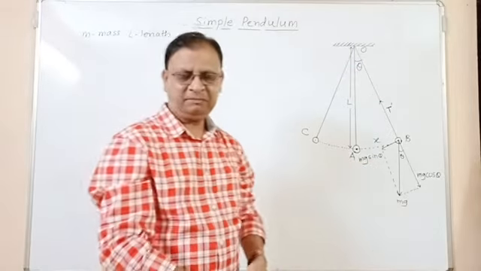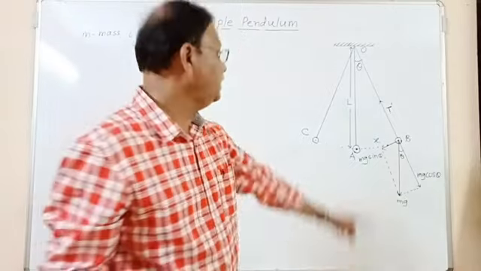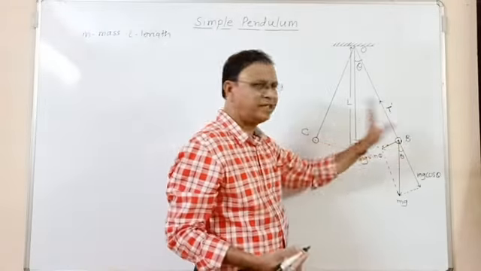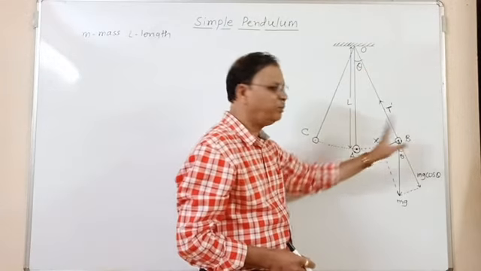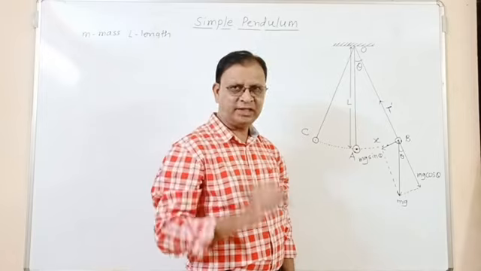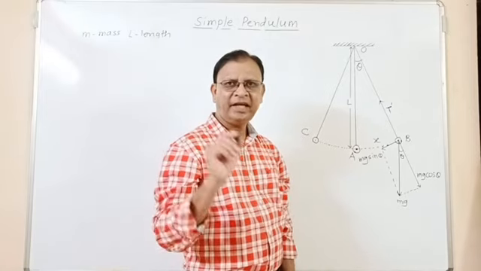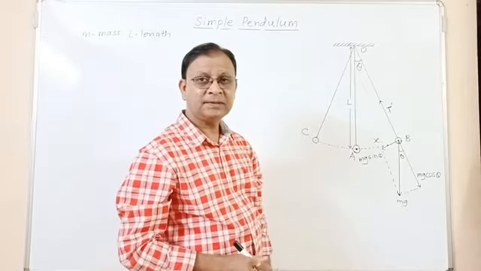Now look here. B is the extreme position. When the bob of the pendulum is at the extreme position, there are two forces acting on the pendulum. What are these two forces?